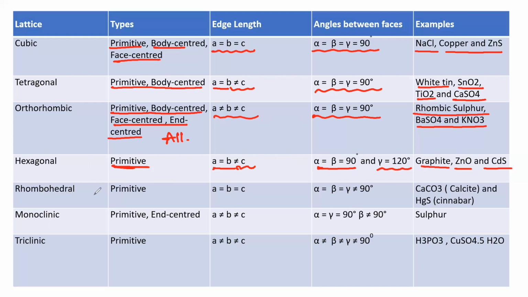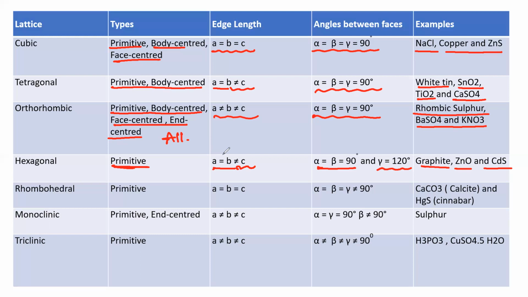Now, how will they ask the question from this table? As I told you, this table is very important for the competitive part. For example, they'll ask about a hexagonal cubic lattice. They'll give which of the following is incorrect, or which of the following is correct. They'll go A is equal to B is equal to C, alpha is equal to beta is equal to gamma is equal to 90 degrees, like that. That is the first option, second option, third option. They'll change the options and give four different options based on edge length and angle between faces.